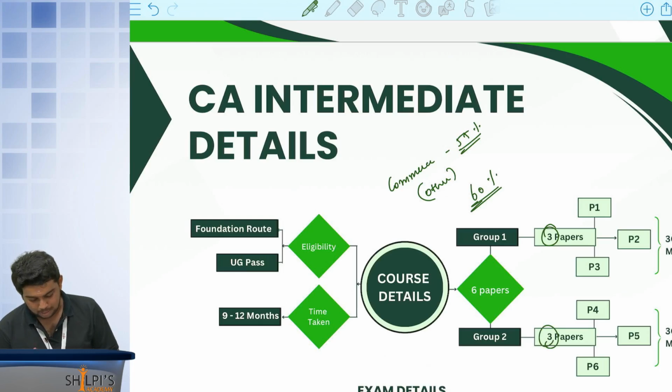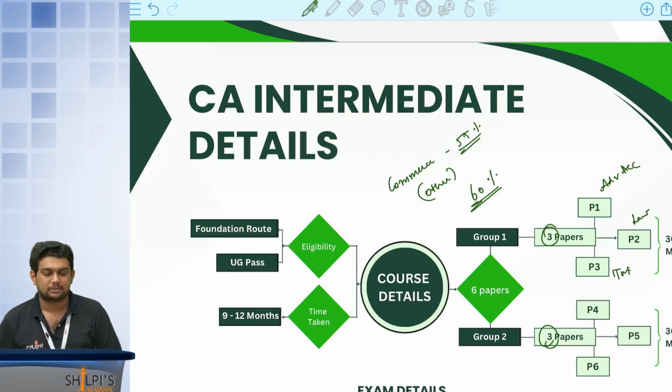What are the group 1 papers? An accounts paper will be there, which is your advanced accounting. Second will be your law paper. Third will be your tax paper. So 3 papers are covered. All these papers are subjective type, but you also have objective type questions. It's like 70:30.